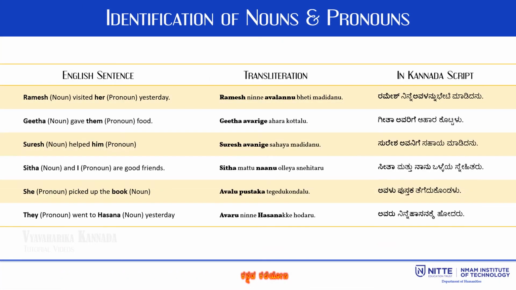Let us try to identify nouns and pronouns in Kannada language. When we look at the first sentence, Ramesh visited her yesterday. We can see that the word Ramesh is the name of the person, which is noun, and her is pronoun. The same sentence in Kannada becomes Ramesh ninne avalannu beti madidanu. You can look at the table for more examples.